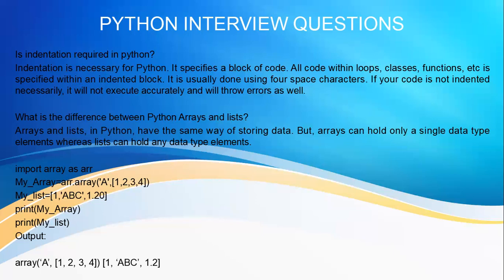You write for i in range 10, then you give a colon, then when you come to the next line, it will be one tab space and you write print hello. Now this is the correct code. The print hello will be executed 10 times. But if you don't give a colon and don't give indentation, it will not be printed 10 times. It will be just one time. This is inaccurate. The program is running, but inaccurately. This is what happens when you don't give the indentation. And sometimes it may throw you errors.